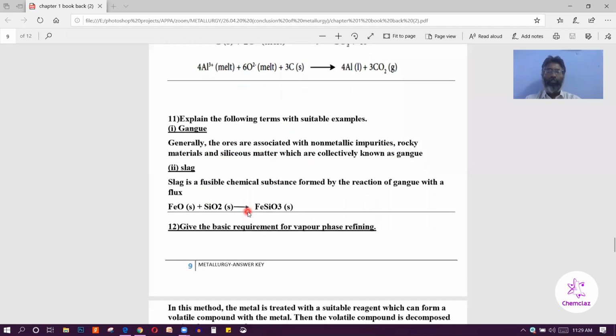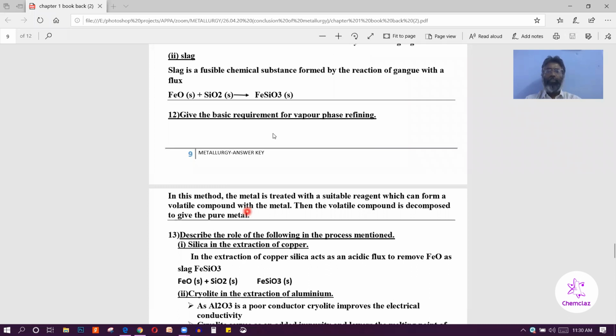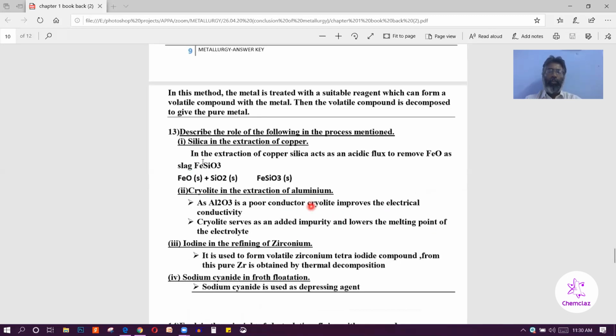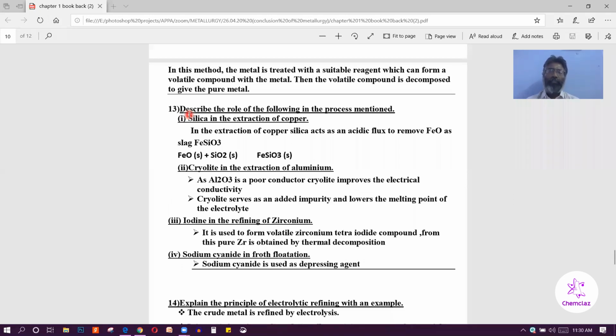The next question is: give the basic requirement for vapor phase refining. You have to select a suitable reagent which should combine with the metal and form a volatile compound. That volatile compound must be decomposed into pure metal. That is the condition.